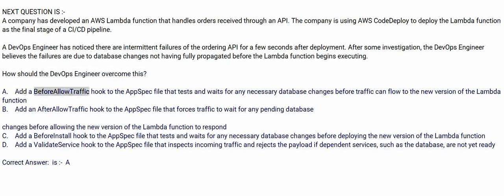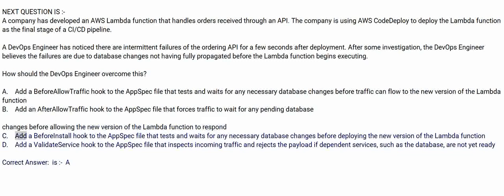A. Add a BeforeAllowTraffic hook to the AppSpec file that tests and waits for any necessary database changes before traffic can flow to the new version of the Lambda function. B. Add an AfterAllowTraffic hook to the AppSpec file that forces traffic to wait for any pending database changes before allowing the new version of the Lambda function to respond.